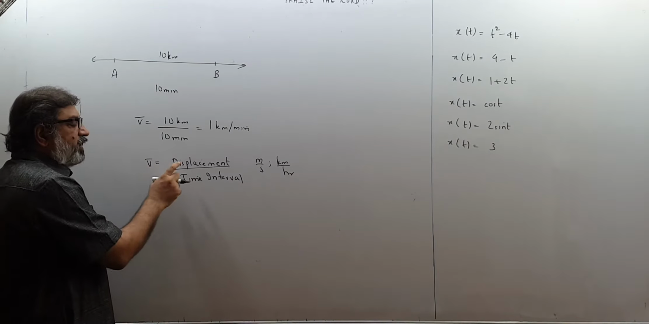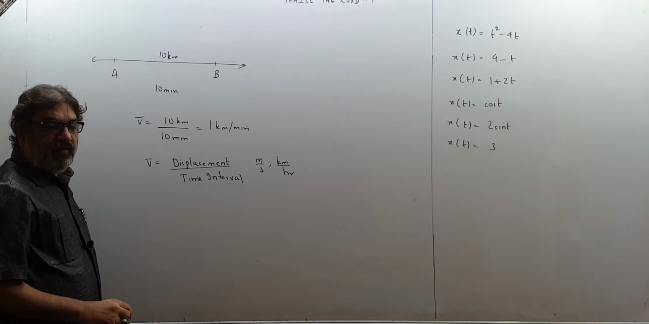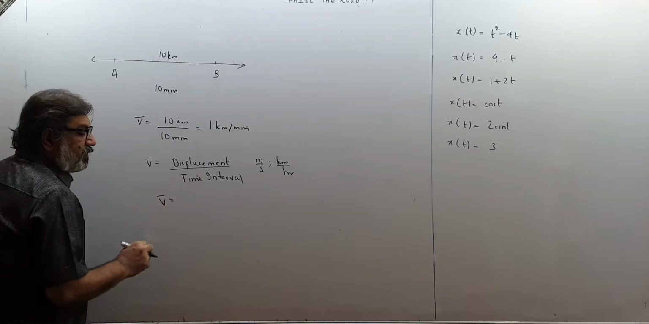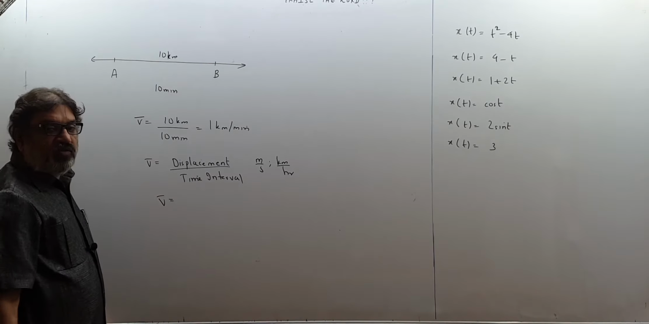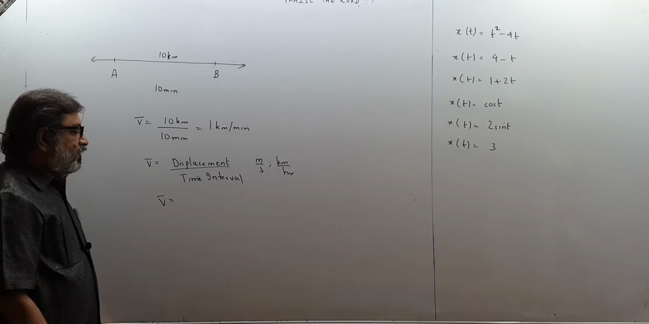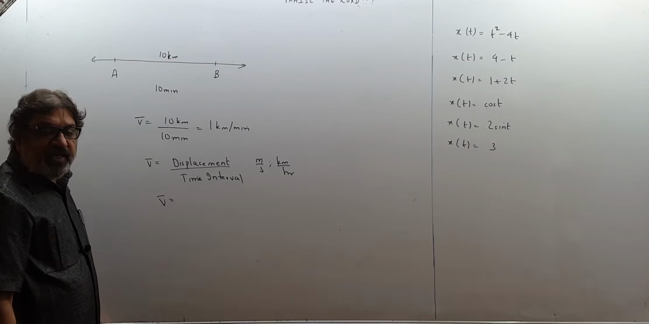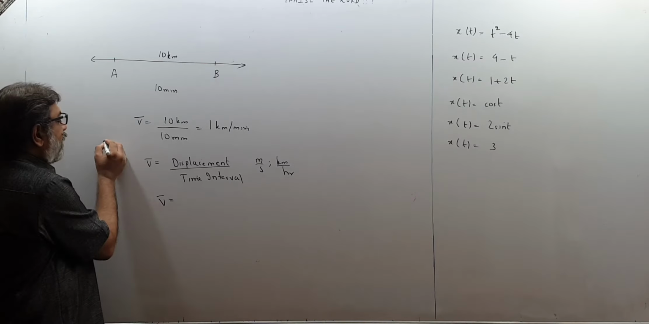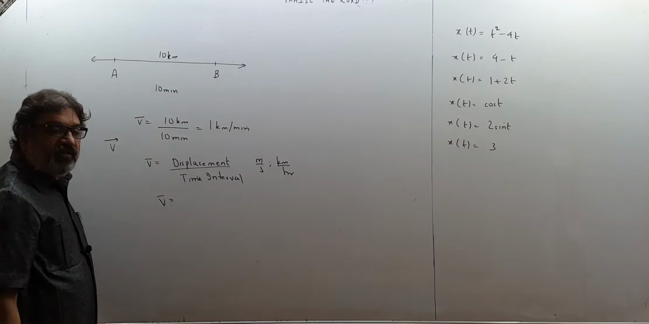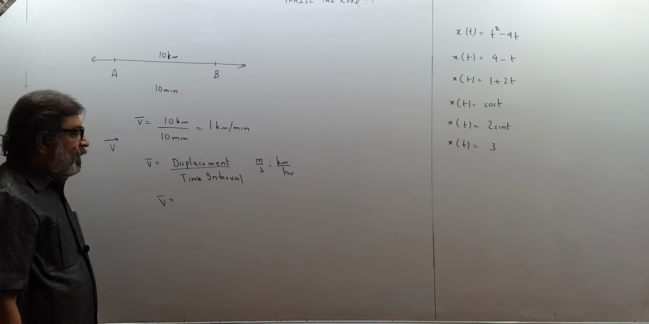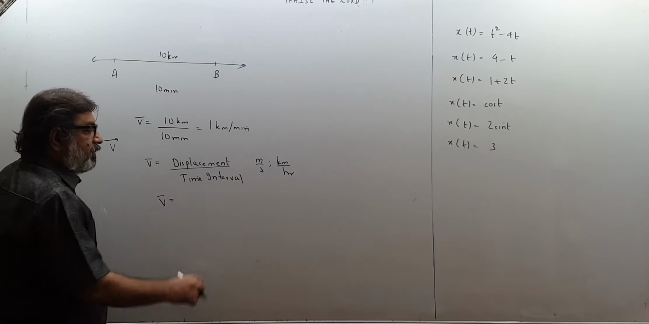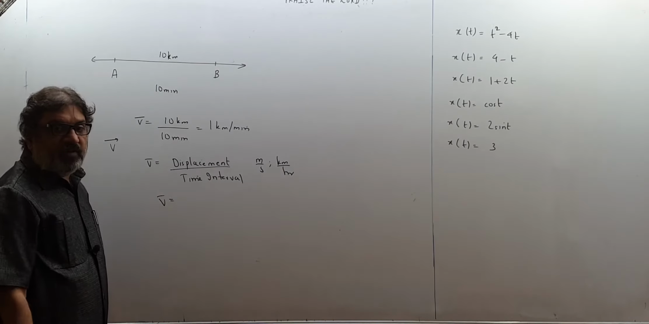So if average velocity is displacement upon time interval, what is average speed? Now because we are in chapter number 3 where we are discussing motion in one dimension, there is not much difference in the symbols of velocity and speed. But when we go to chapter 4, when we study vectors in detail, for velocity we will put a vector sign to indicate it's a vector quantity. So velocity and average velocity are vectors because they depend upon displacement, and displacement is a vector.